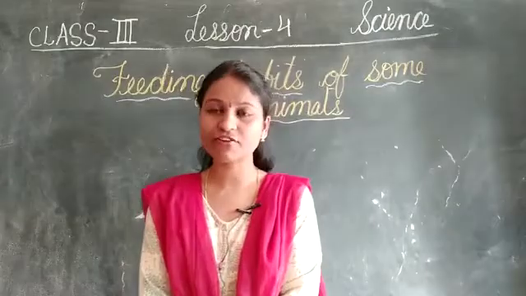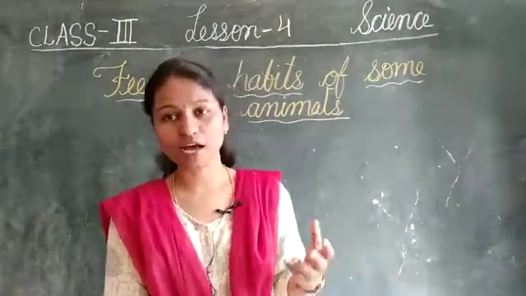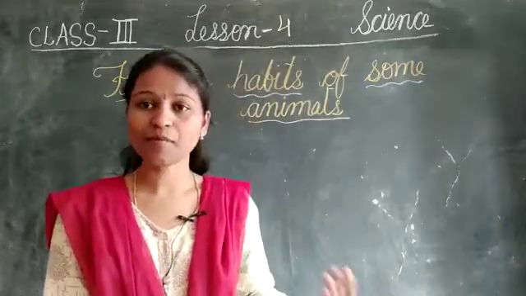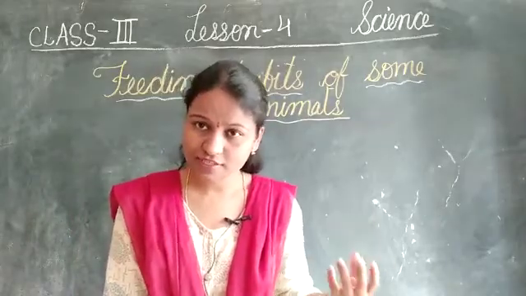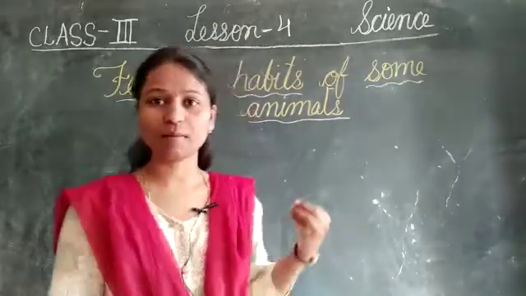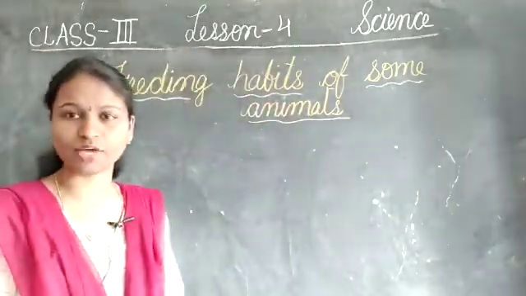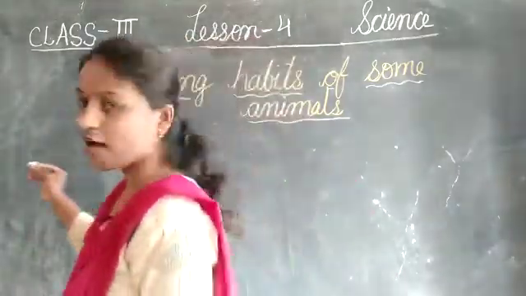So, we have seen different types of food yesterday, like what the carnivorous animals eat and what the herbivorous animals eat. Okay, which type of food we are giving to the domestic animals, that we have seen. Now we are going to learn about the feeding habits of some animals. First of all, the animal is the elephant.